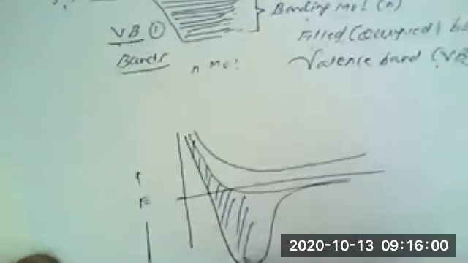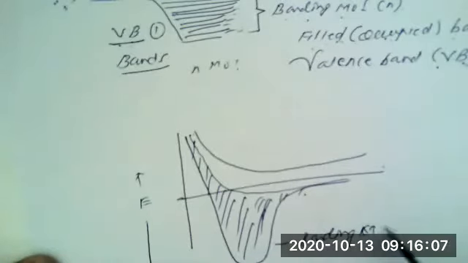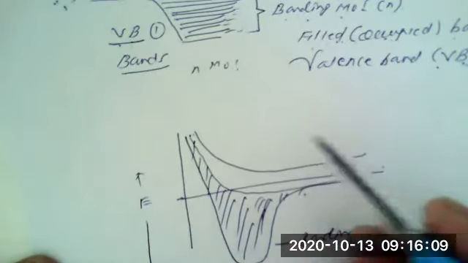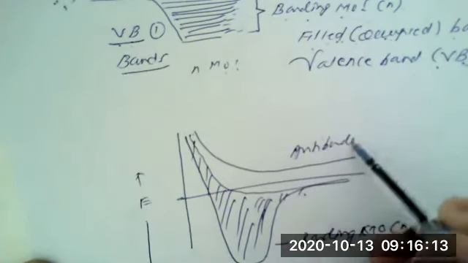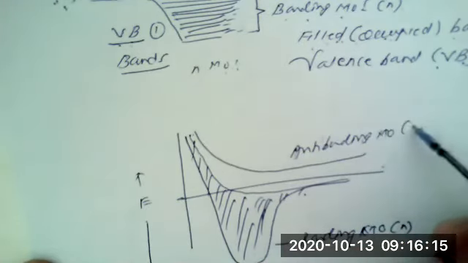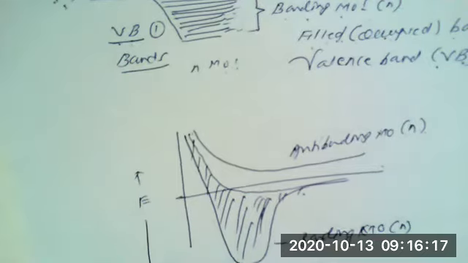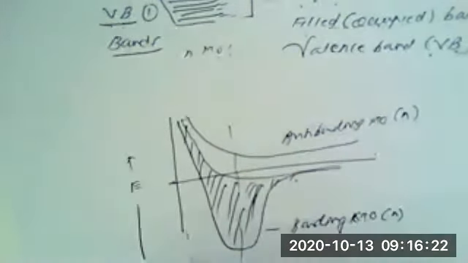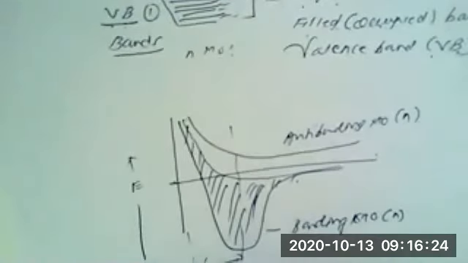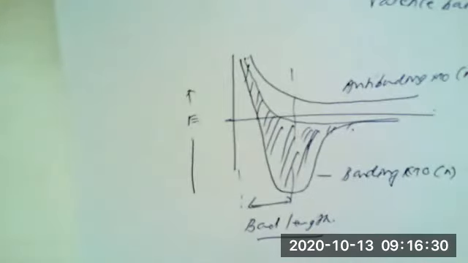This shaded part is known as the bonding molecular orbitals, which are n in number, and n number of anti-bonding molecular orbitals will be there, which are very large in number. This particular distance, as we know, corresponds again to the bond length as observed in the formation of the Li2 molecule.